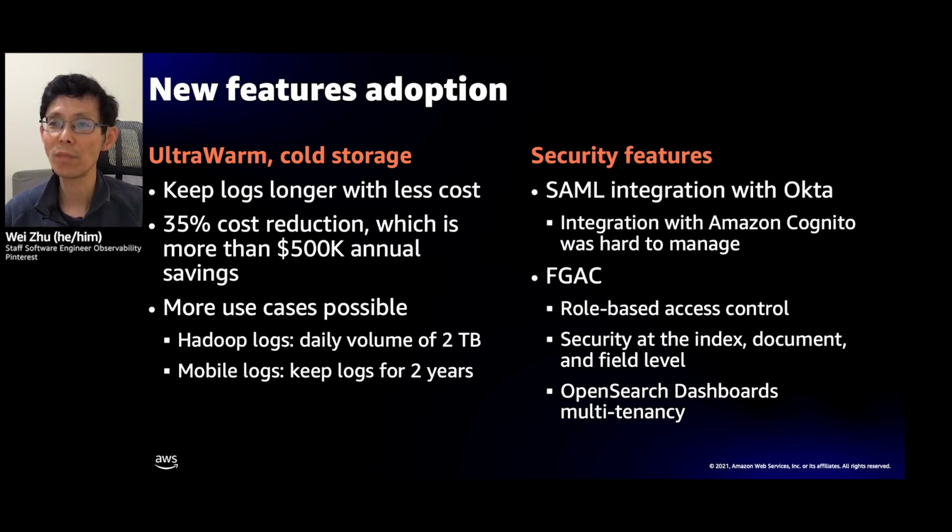We also take advantage of the security features OpenSearch provides. We enabled SSO integration with Okta for dashboard access, which is a major improvement from the previous Cognito integration. It allows us to use an existing identity provider to offer single sign-on for accessing logs on OpenSearch Service domains. On top of SSO, we are also using FGAC to control access at the index level. I will get into more details of the FGAC implementation when I'm sharing the Kubernetes console logs use case next.